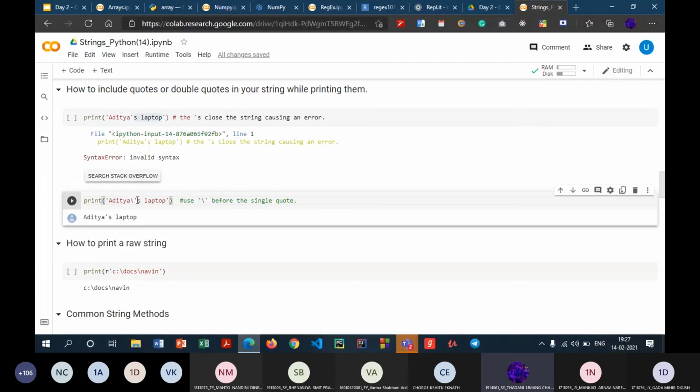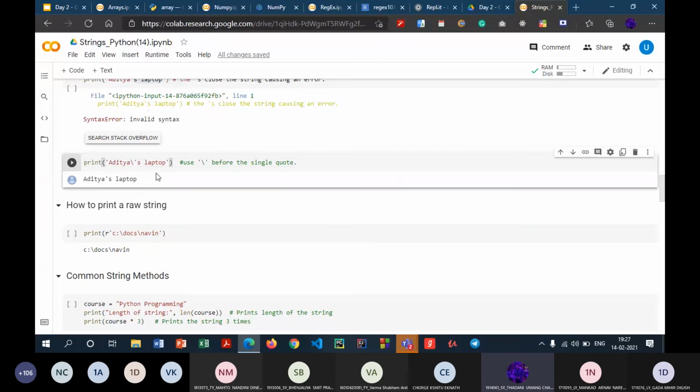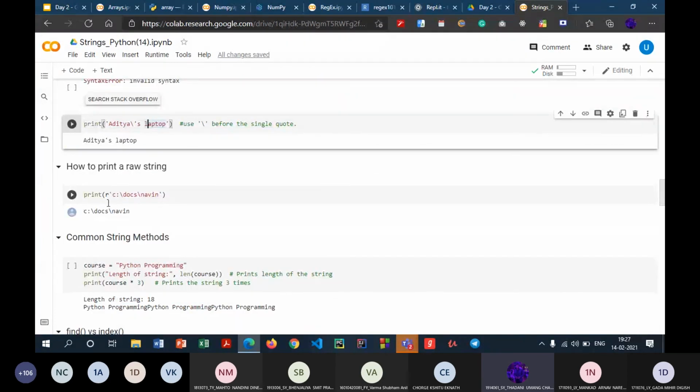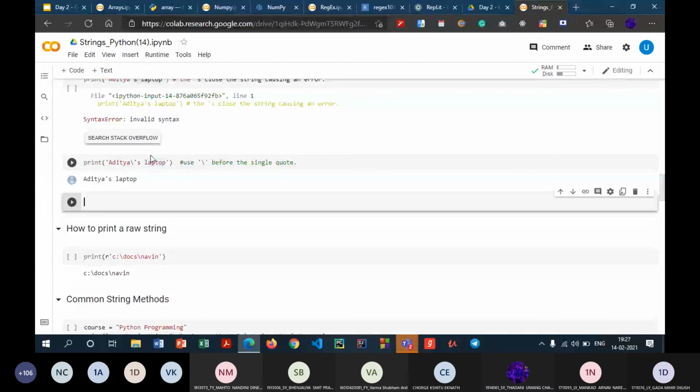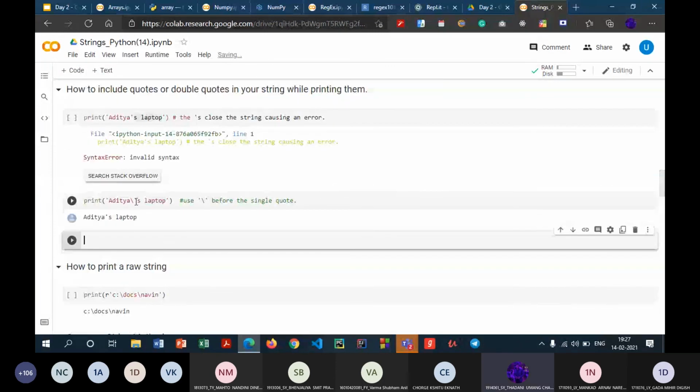So yeah, this is how we do it. Next way is... I'll show you. So now I want to print a single quote in my string. Another way is to enclose the string in double quotes. So even this will do the work. If I run this, yeah, you can see we still get the output.